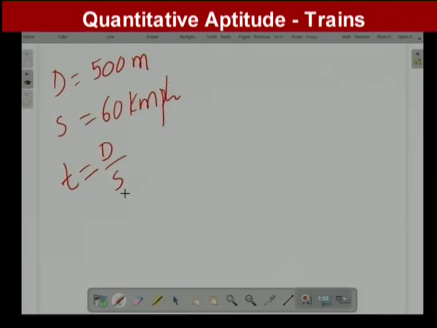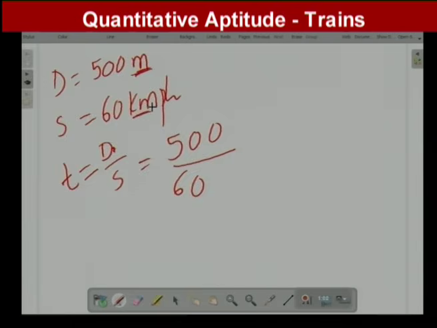So distance is 500 meters. Speed is 60. If you calculate blindly, you will get the wrong answer. Why? Because distance is in terms of meters, but in speed the distance is in terms of kilometer per hour.